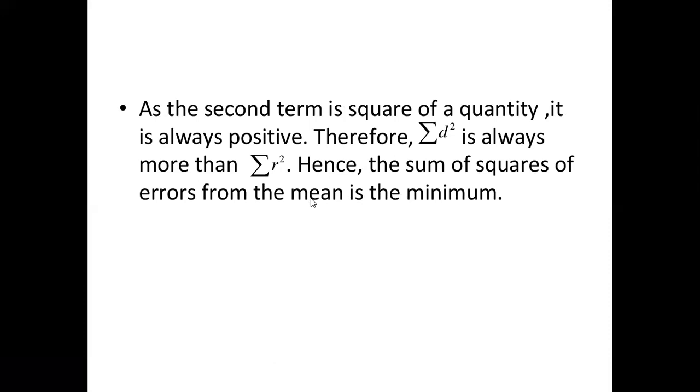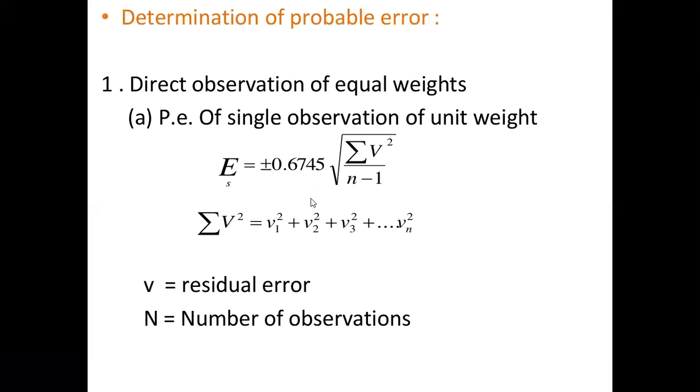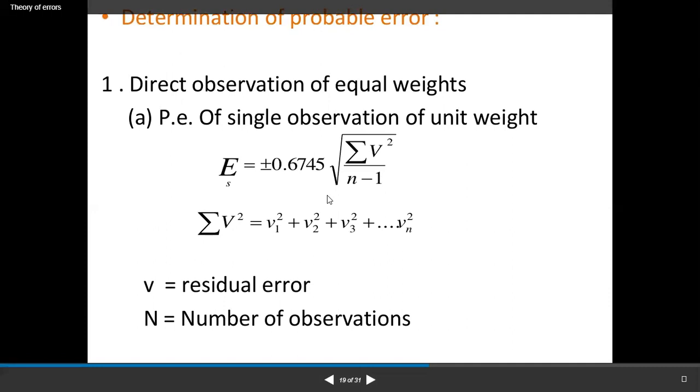Hence, the sum of square of errors from the mean is the minimum. Determination of the probable error. First is direct observation of equal weights. So,